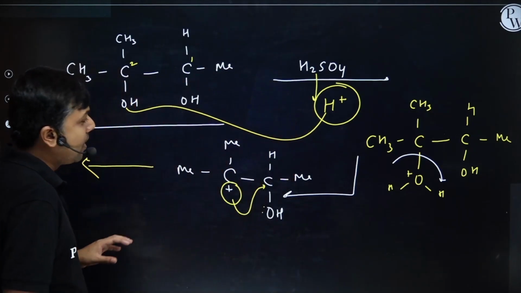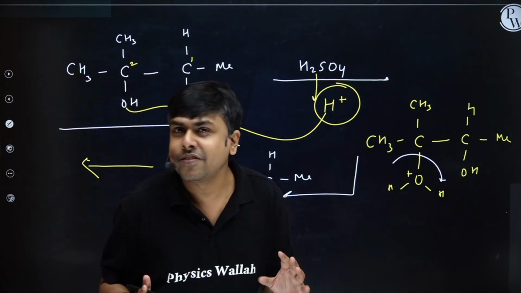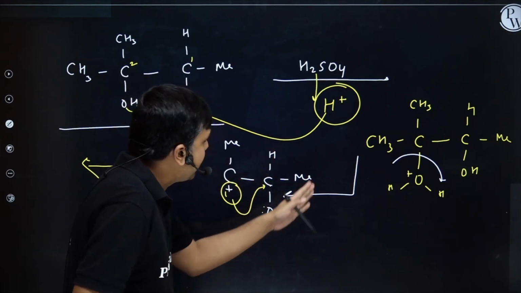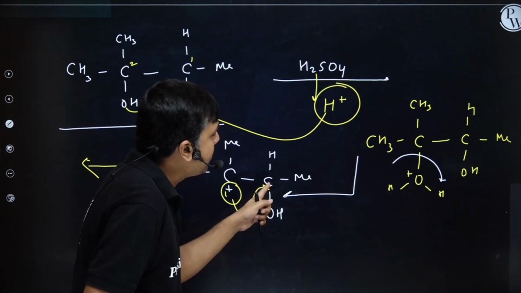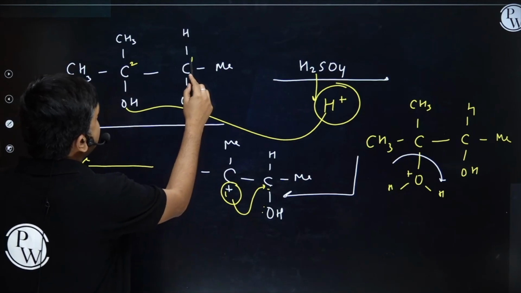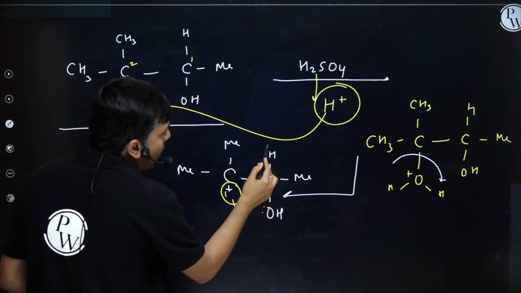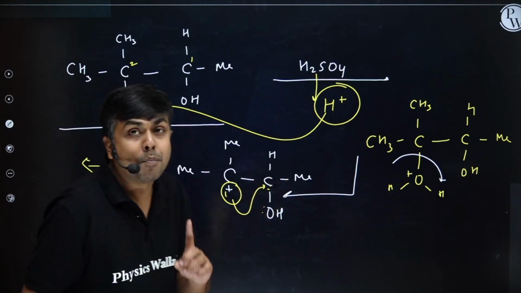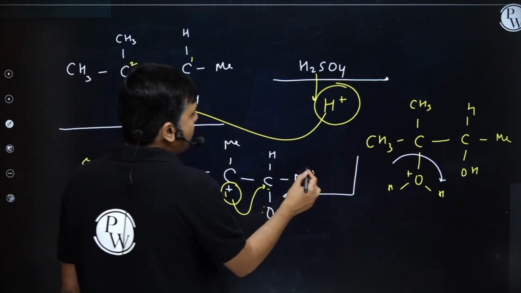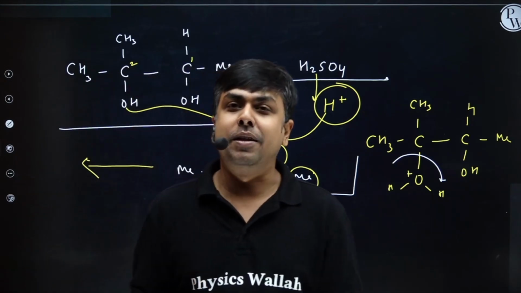So now here, how will I shift this carbocation here? By migration of one alkyl group. So can I say one of the groups has to migrate from here, then only I will have the formation of C positive here. So let's suppose it was having carbon 1 and carbon 2, I have to form a positive charge on carbon 1. So I have to cleave one of the bonds from carbon 1 to form a positive charge, right? Okay. Now between methyl and hydrogen, which one will have a better migration ability?